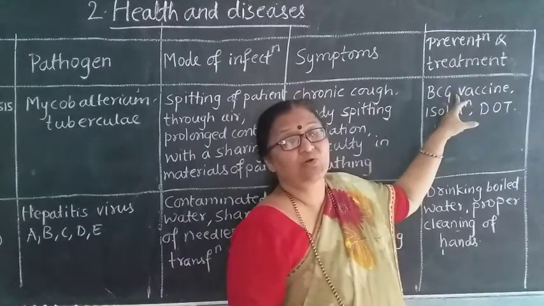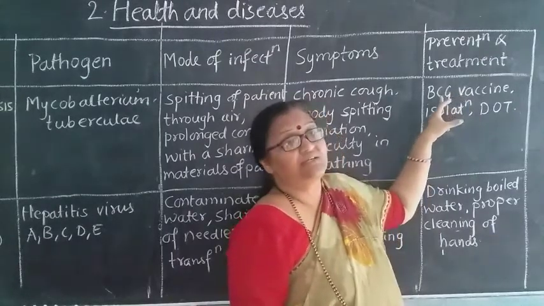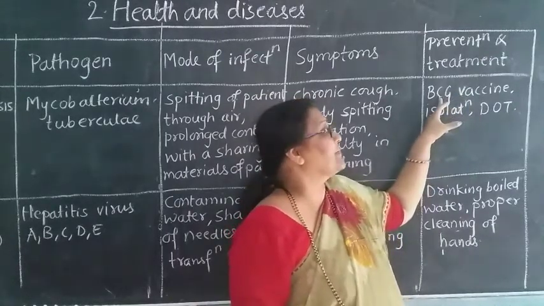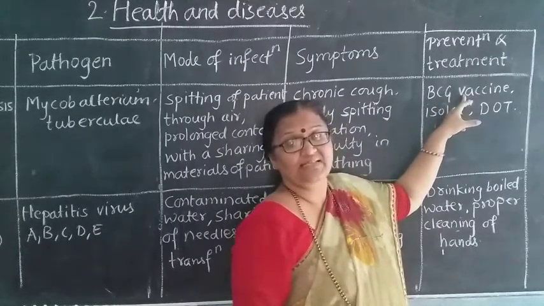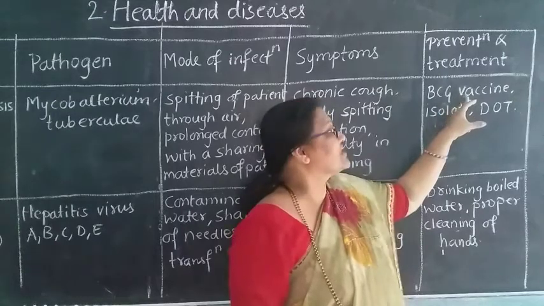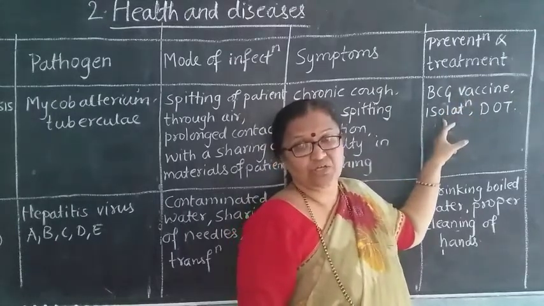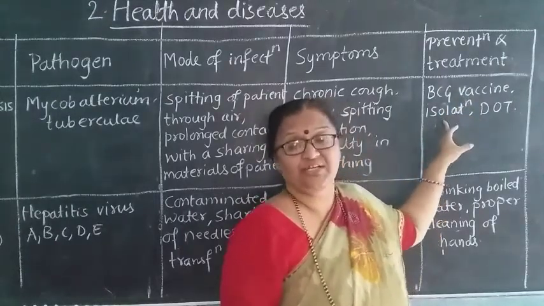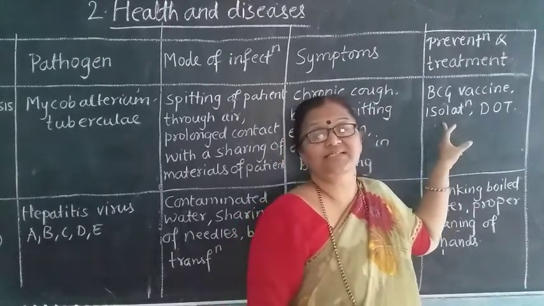The most important is the BCG vaccine, which is given from 0 to 3 months to a child.